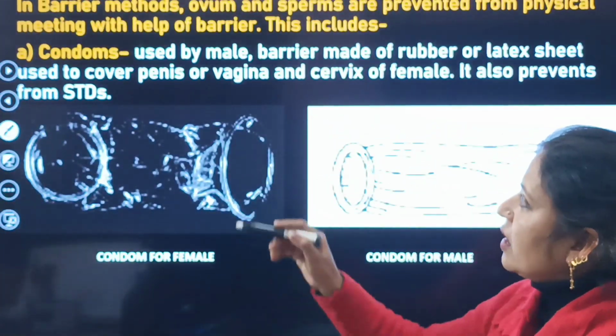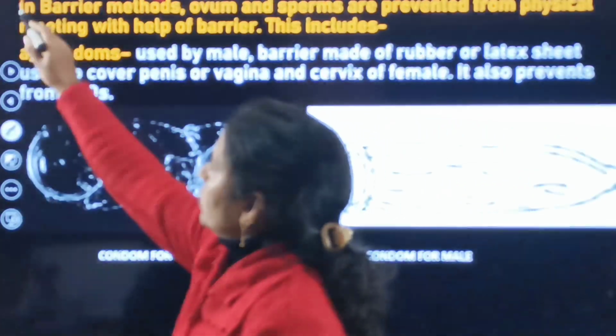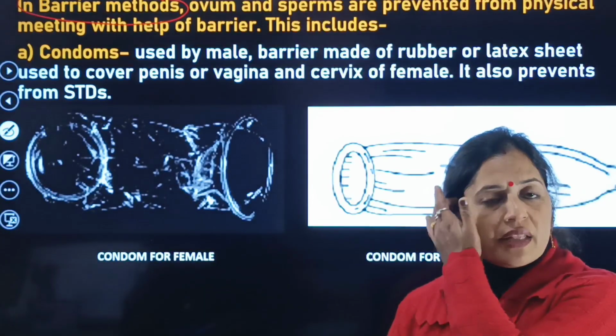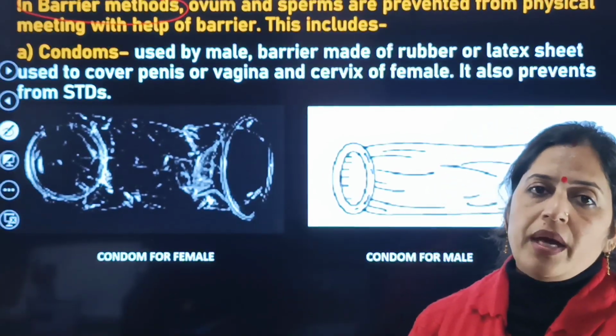Next is barrier methods. What are barrier methods? After the natural methods, the second type are the barrier methods.